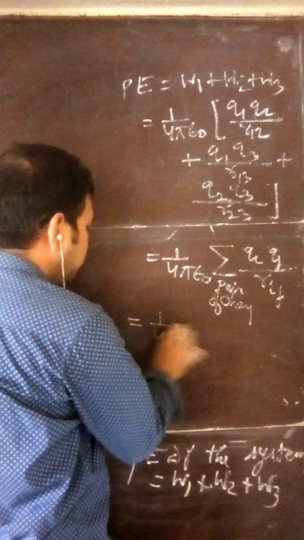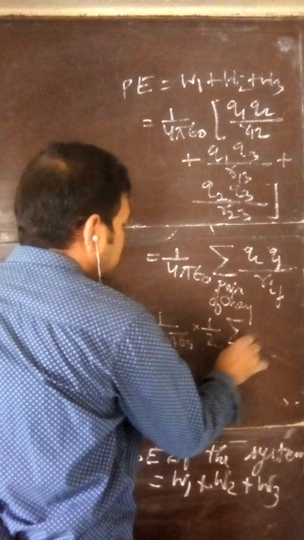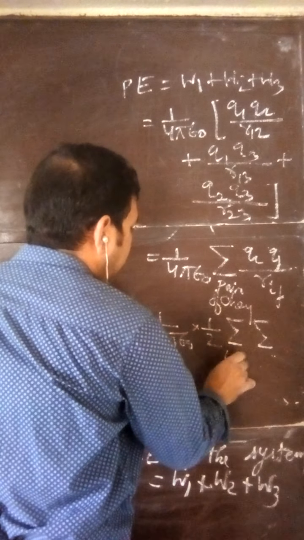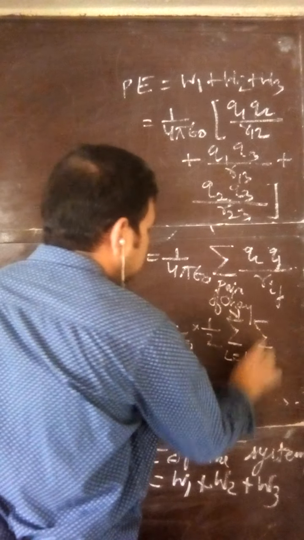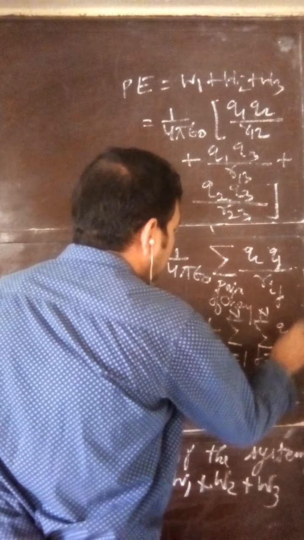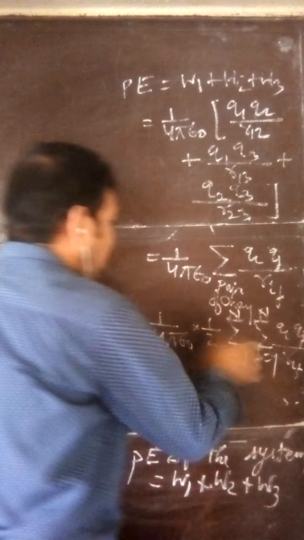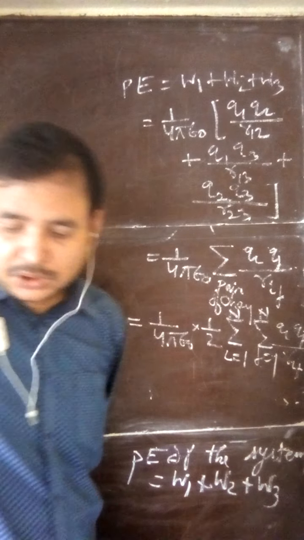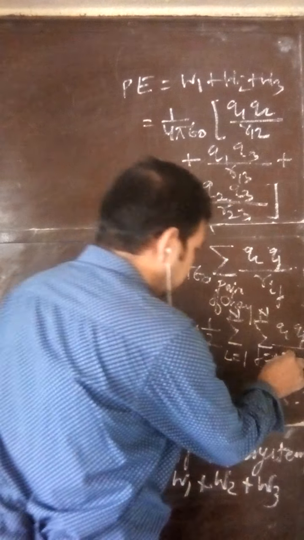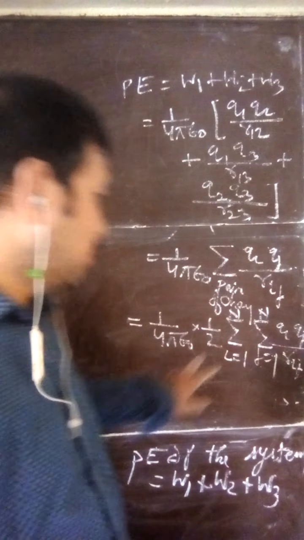1 by 4 pi epsilon naught, as given in your book, you have to multiply by half, summation i=1 to 2, j=1 to 2, and then Qi Qj by Rij. What is the meaning of this? This is given in your book, so you must understand the meaning of this formula.